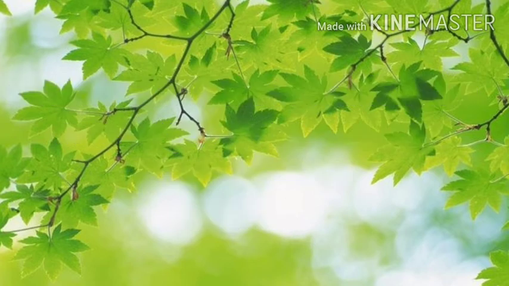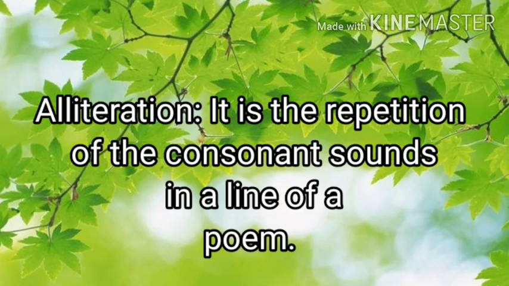The fifth poetic device used in this poem is alliteration. What is alliteration? That is also repetition. It is the repetition of the consonant sounds in a line of a poem. In the previous poetic device, we had seen a repetition of word or phrase, and here alliteration, that is repetition of consonant sounds. An example, my mother, that thought I said was, see you soon, Amma.